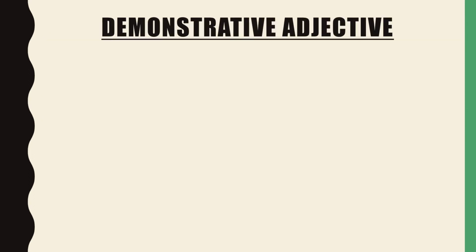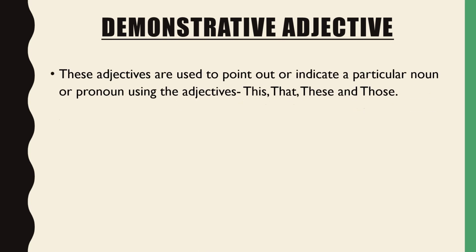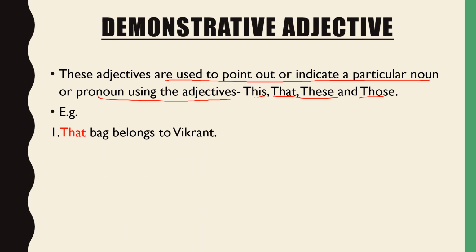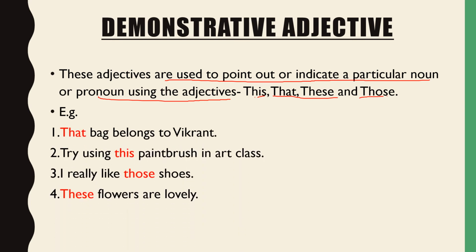Next comes the demonstrative adjective. And what are they? Demonstrative adjectives are used to point out or indicate a particular noun or a pronoun using the adjectives like this, that, these, and those. See here example. That bag belongs to Vikrant. The word that is used to point out or indicate a particular noun. That bag here is a noun.